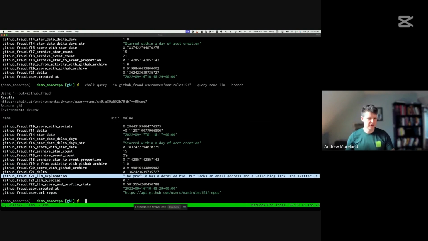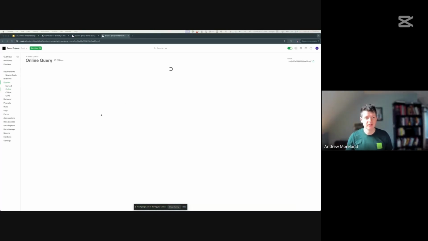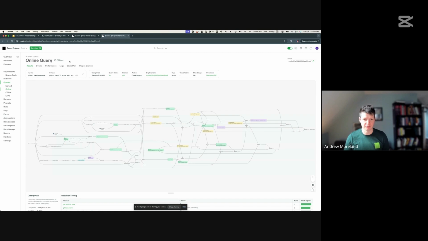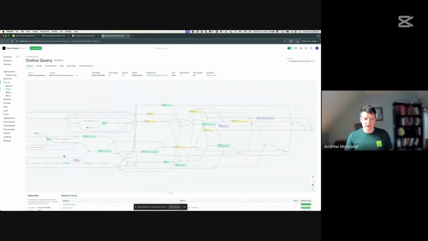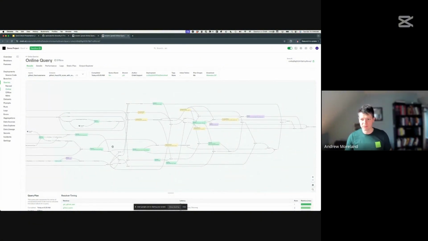So anyways, we can look briefly at the query plan for this and see that, in fact, it is running a little bit slower now, but also we are integrating some of these LLMs into the pipeline. I can't exactly find them in here, but they're running.